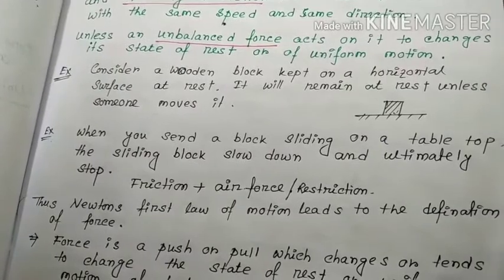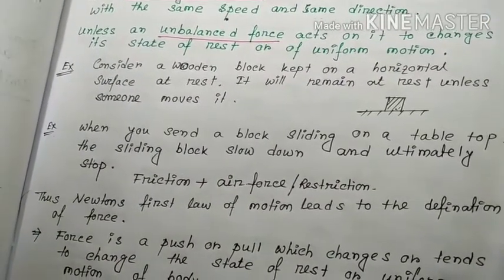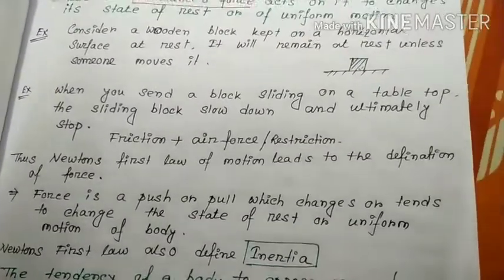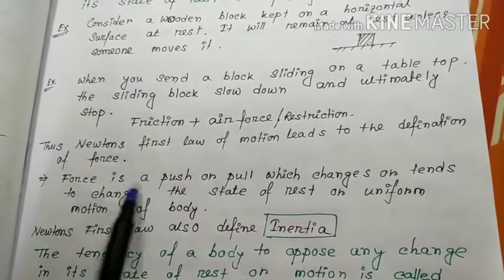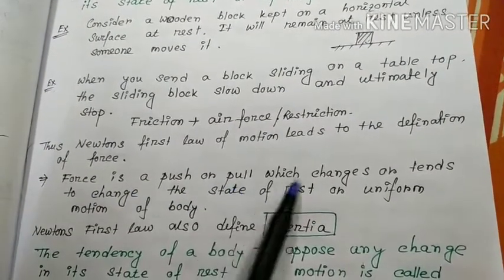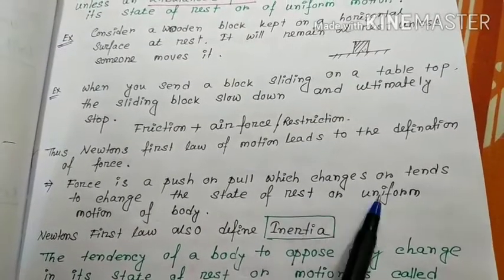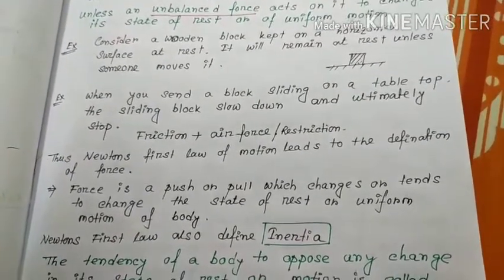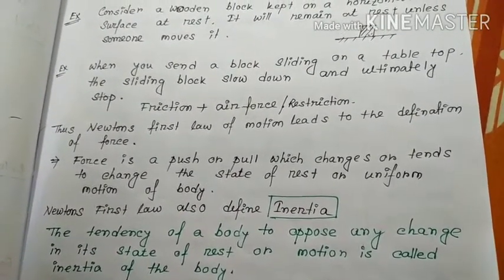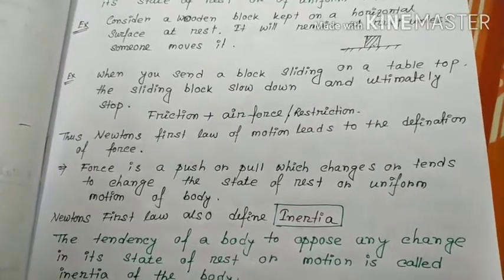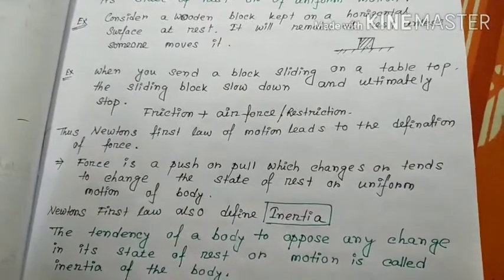Thus, Newton's first law of motion leads to the definition of force. Without force, a body at rest will stay at rest and a body in uniform motion will stay in uniform motion. So from Newton's first law, we get the definition of force: force is a push or pull which changes or tends to change the state of rest or uniform motion of a body. Newton's first law also defines inertia. So we get two pieces of information from the first law. First is force, and now next is inertia.